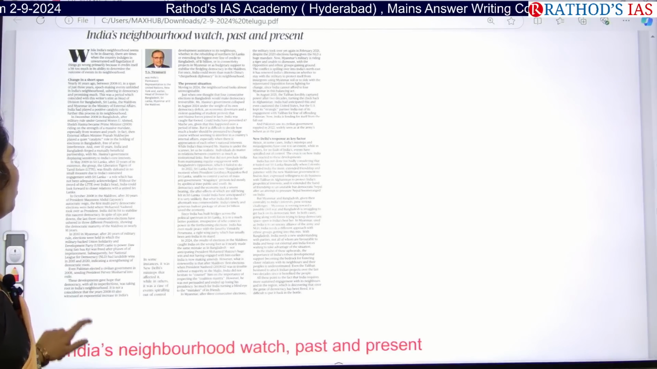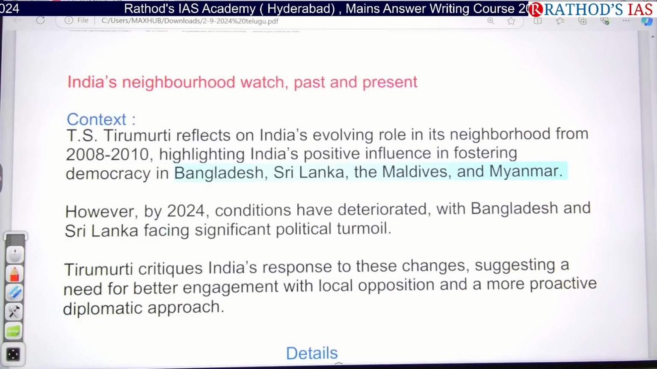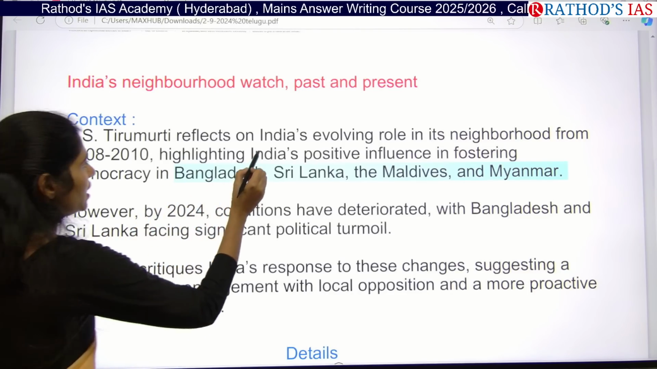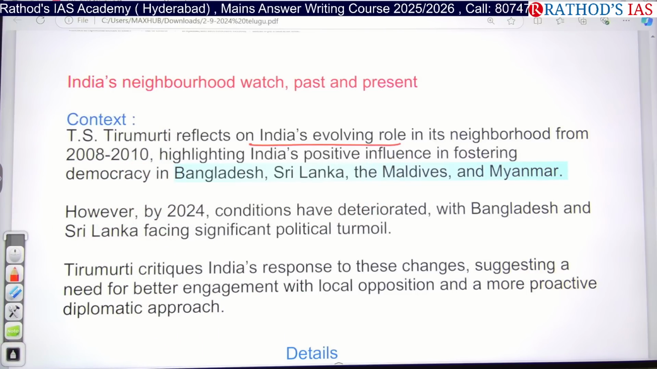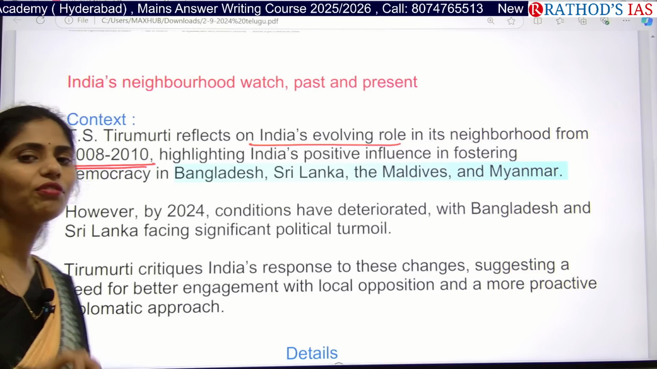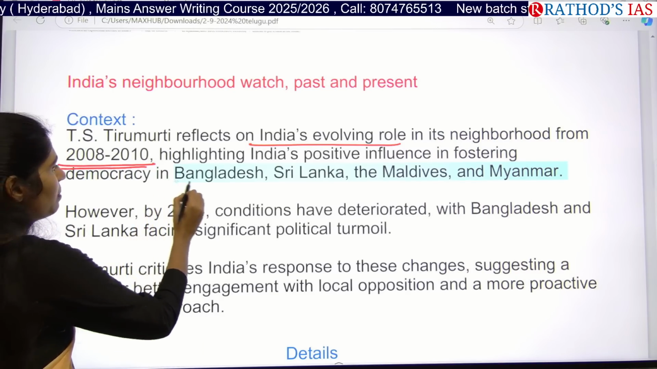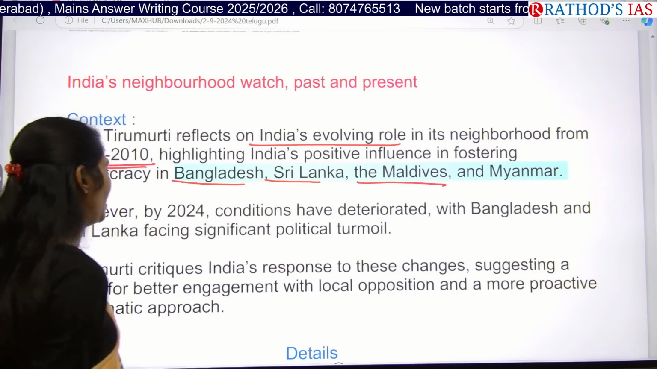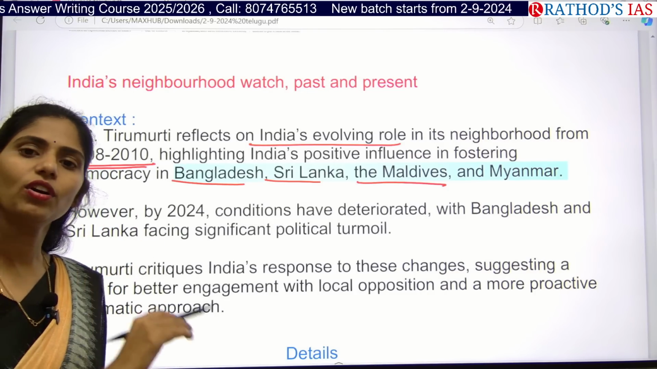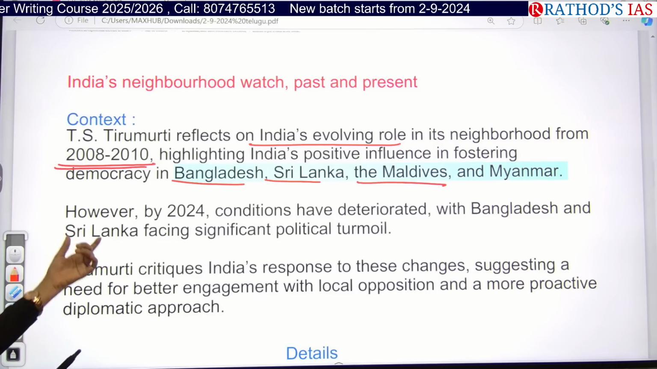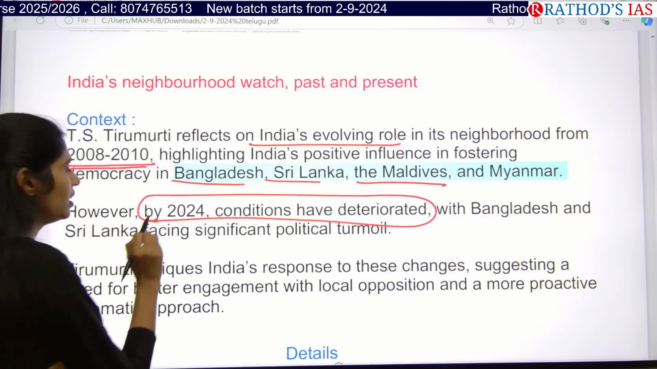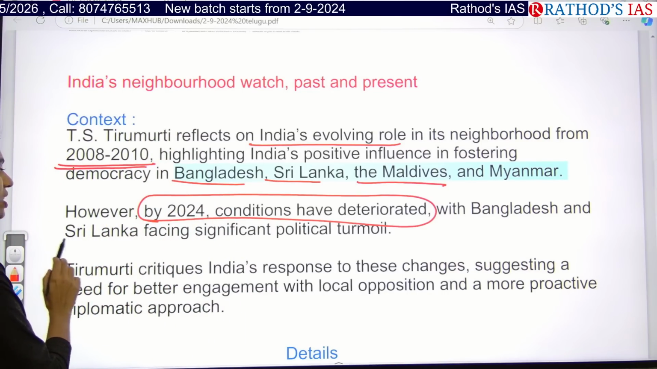Now, the author focused on only two important things: Sri Lanka as well as Bangladesh in this article. If you see, the author is reflecting on India's evolving role in its neighborhood from 2008 to 2010. At that time, we used to have positive influence on democracy in Bangladesh, Sri Lanka, Maldives, and Myanmar. But by 2024, after 2020, there were a lot of changes in our foreign policy. So the condition of India had deteriorated by 2024, especially in Bangladesh and Sri Lanka.